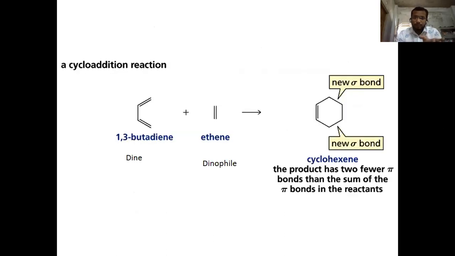So here you can see for the Diels-Alder reaction, there are two main things, that is diene and dienophile. So here we can see 1,3-butadiene is called the diene and ethene is called the dienophile. And the bonds get migrated at this side and this side, and a new sigma bond is going to be formed and cyclohexene is going to be formed at this site.